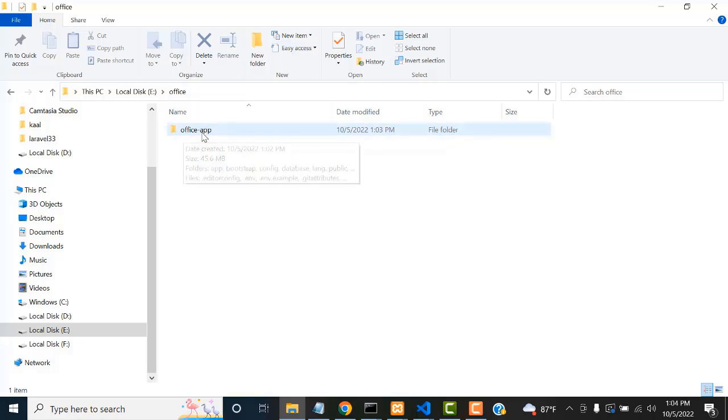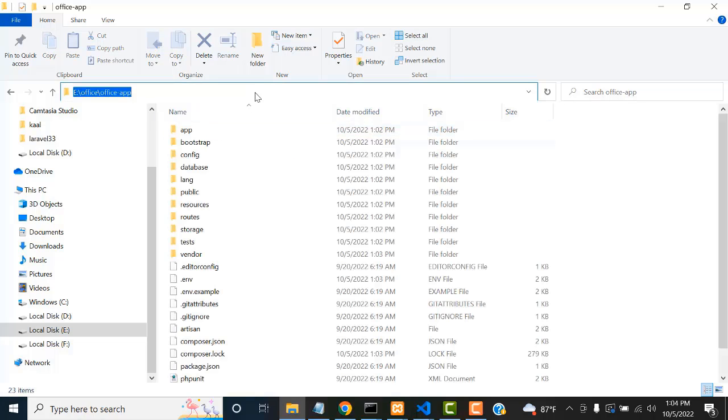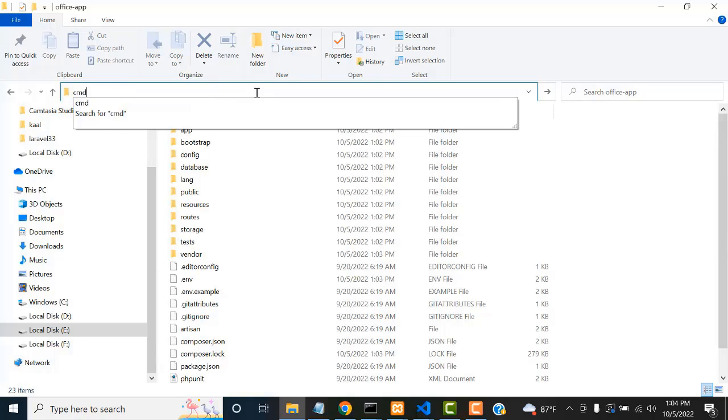A backend. Okay, right. Now this is a separate folder we have created. This is the backend. All these things are related to the backend operations. Okay, double click and open it. Here, double click. Here you have to type cmd.